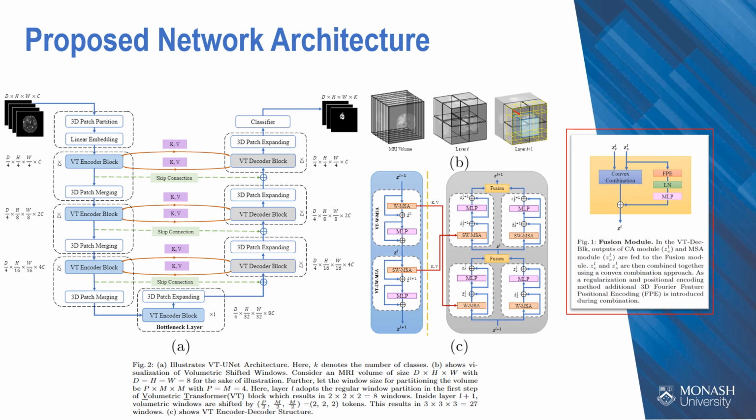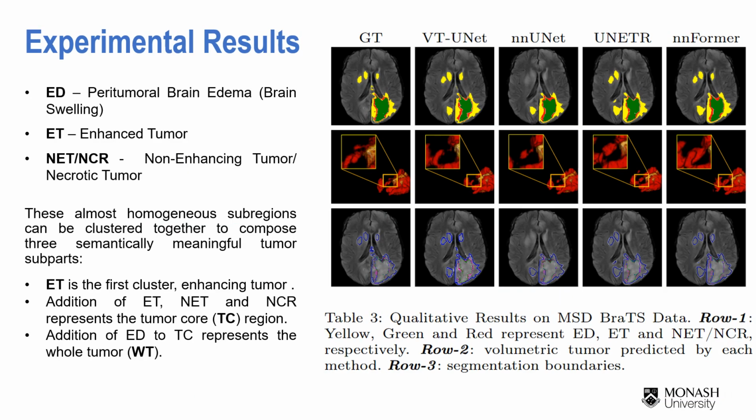We introduce a fusion block that combines both attention outputs in a convex manner and uses a sinusoidal version of Fourier feature positional encoding to improve segmentation accuracy further. This figure shows qualitative segmentation results with tumor subregions ED, ET, and NET/NCR on the test samples of previously unseen patient data. We can observe that our model can accurately segment the structure and delineate the tumor's boundaries.